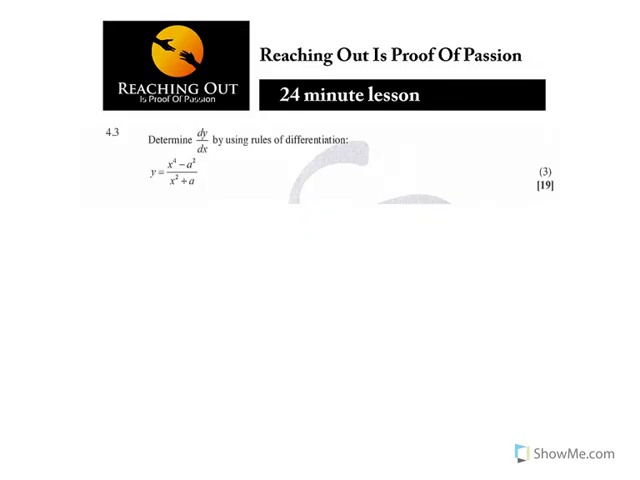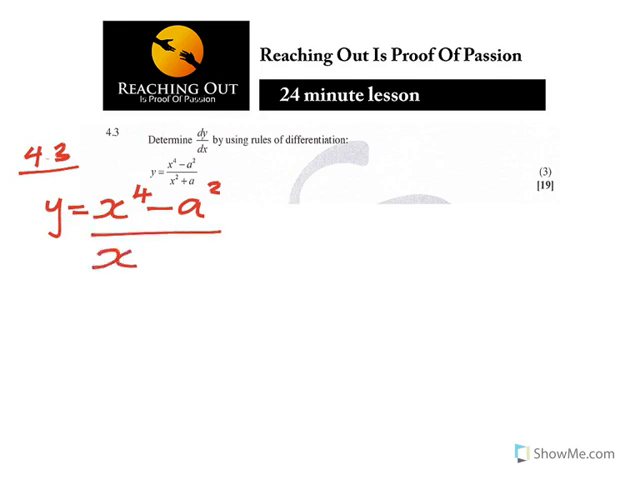Now moving on to 4.3. What does it say? Determine dy over dx using the rules of differentiation, 3 marks. So we are given y is equal to (x to the power 4 minus a squared) over (x squared plus a). You always know that you cannot differentiate a fraction at this stage. You can differentiate a fraction at a higher level, but not at N3 level. The moment they give you a fraction, you need to make sure that you get rid of that fraction.